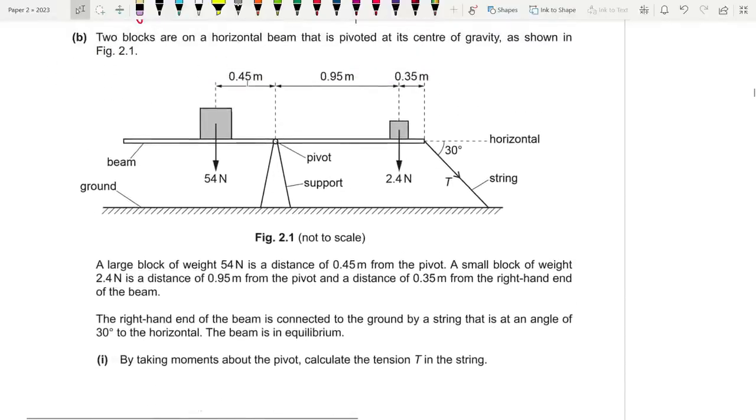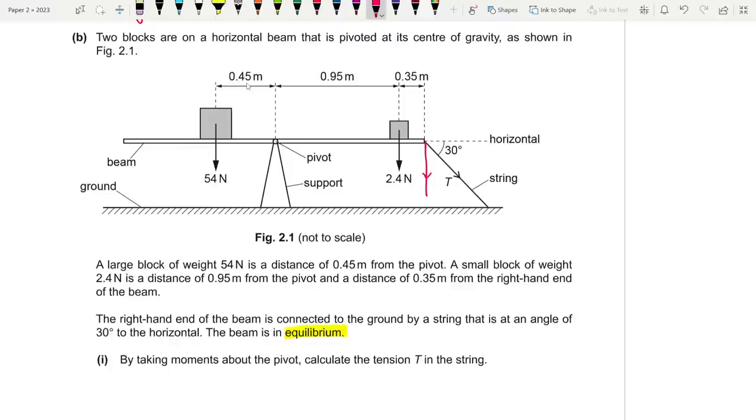A large block of weight 54 newtons is a distance of 0.45 meters from the pivot. A small block of weight 2.4 newtons is a distance of 0.95 meters from the pivot and a distance of 0.35 meters from the right hand end of the beam. The right hand end of the beam is connected to the ground by a string that is at an angle of 30 degrees to the horizontal, and the beam is in equilibrium. This is the most important point. So net force is equal to 0 and net moment is also equal to 0. By taking moments about the pivot, calculate the tension T in the string. Fine. So you guys got to understand that T has two components.